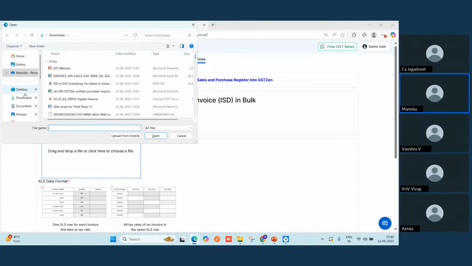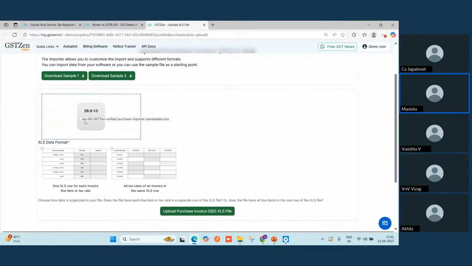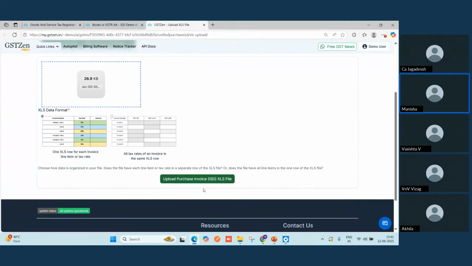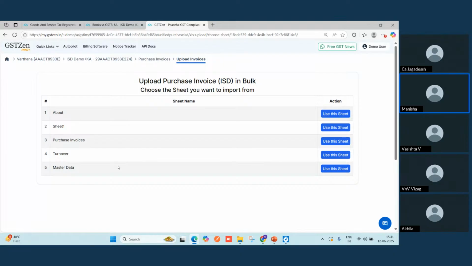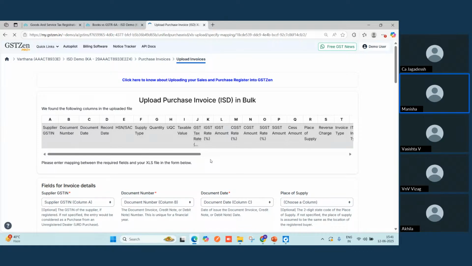So I'll be uploading one Excel file that is for a particular month, that is January. Here we have two formats. Either you provide it line item wise or as a single row with multiple GST rates. Here I have uploaded the file with multiple line items and clicked on this proceed tab. Once the file is ready, it will show you all the sheets that are there in your Excel. You just have to choose which particular one you want to use. So here I'll be using this purchase invoices.